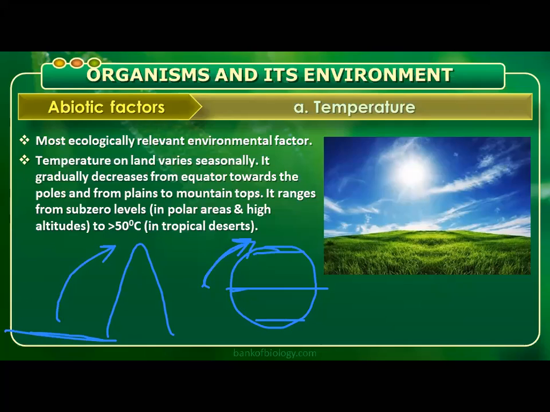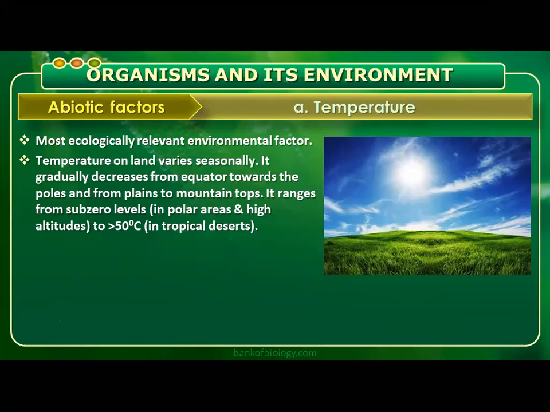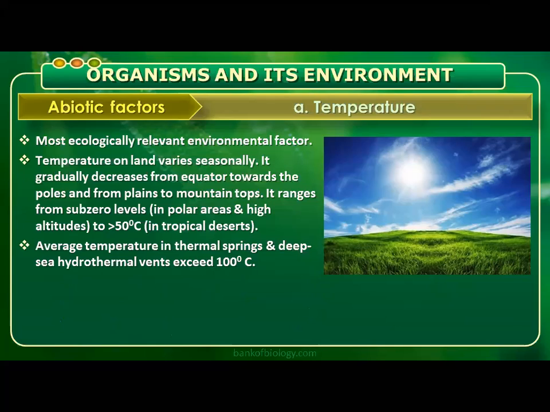And in case of tropical deserts, more than 50 degrees centigrade can even be expected. Average temperature in thermal springs and deep sea hydrothermal vents exceeds 100 degrees centigrade.